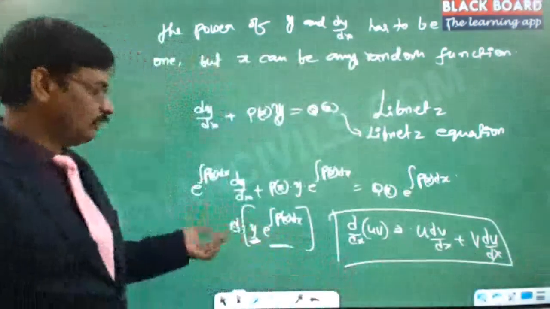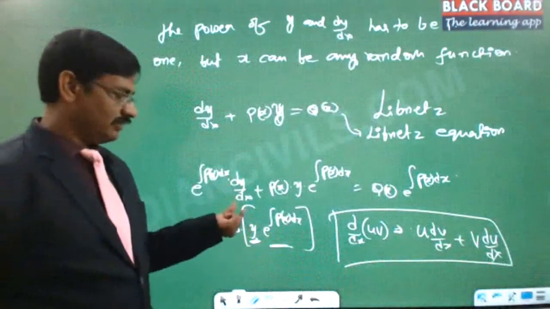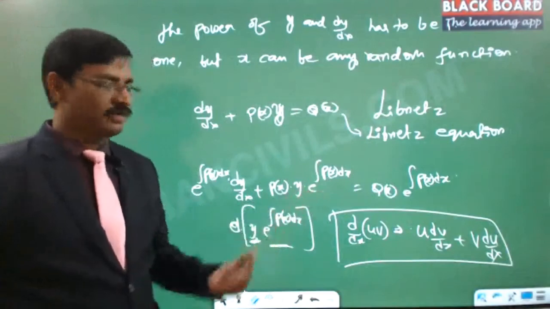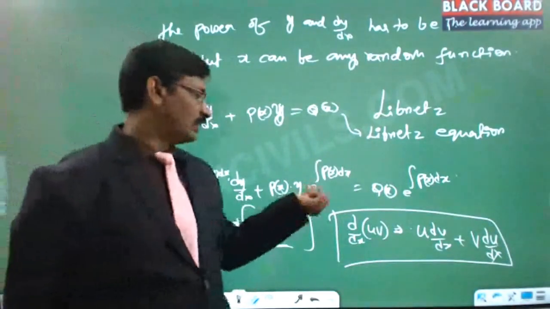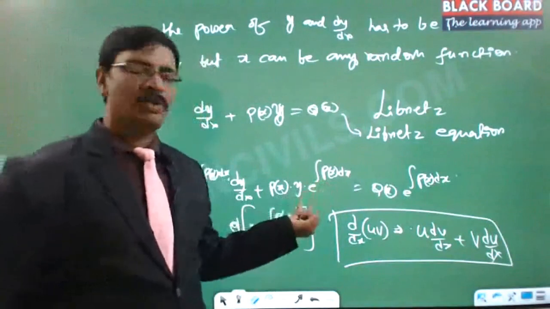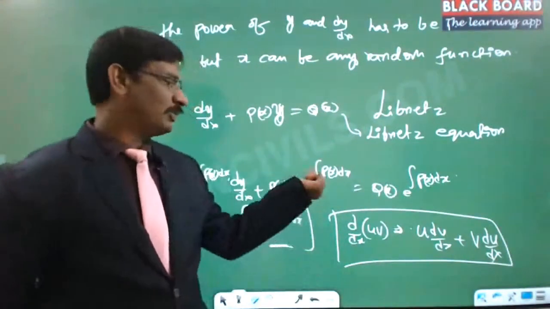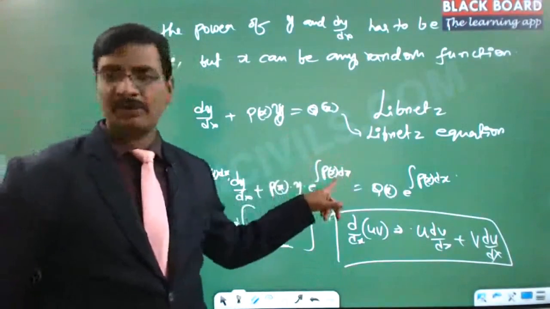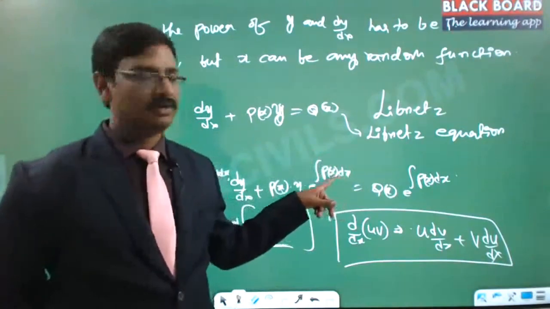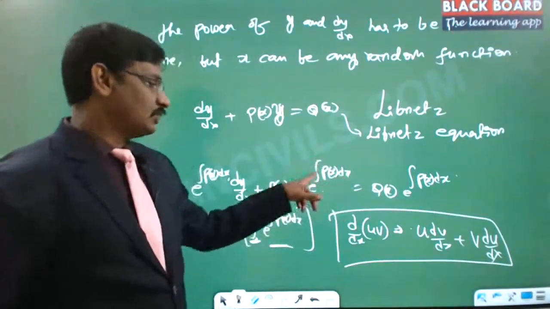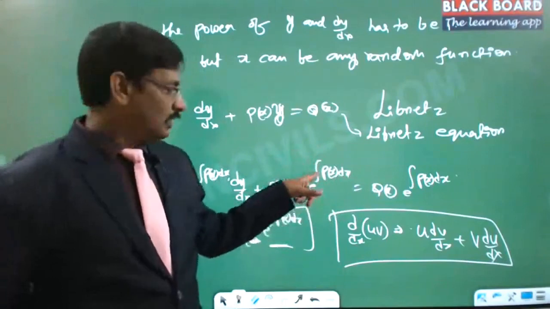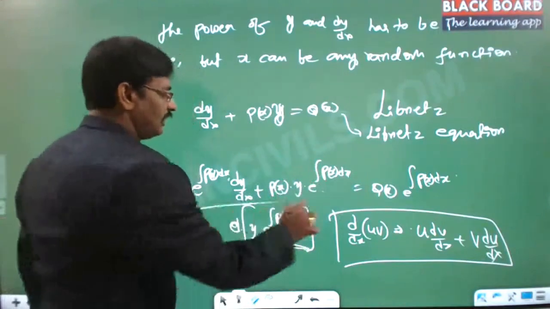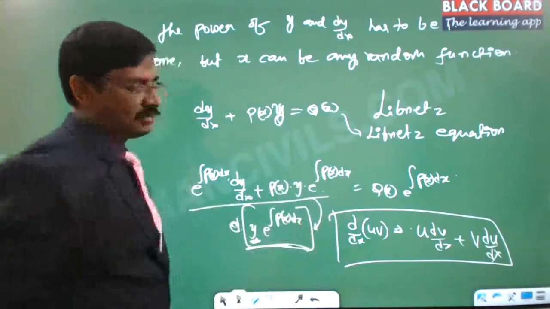In it, the derivative of one variable, dy by dx, is multiplied by the second one, and then y is multiplied by the derivative of e power integral p of x dx. The derivative of e power x is e power x itself, which is why e power integral p of x dx comes as it is. And the derivative of the top portion, the power portion, you have to take again. For that, the integral and the derivative cancel out, and p of x comes out here. So this entire thing can be written in this particular format. I hope you understood that.